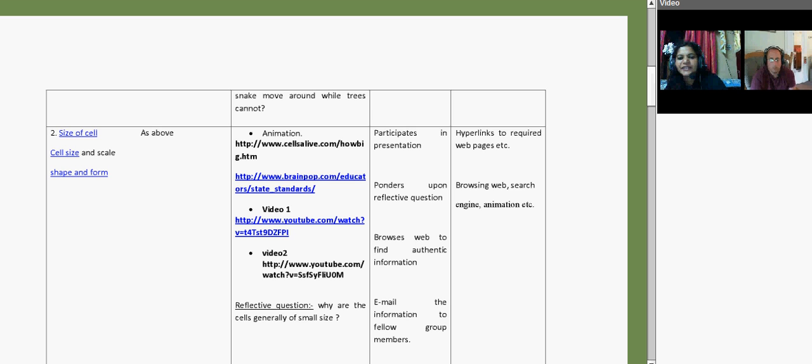Now, the second thing which I'm going to teach in the class is the size of the cell. How many types of cells are there? What are the sizes of cells? How do we inculcate how students should take care of their body, because the body is made up of cells, and why they should take care. All the objectives of the cognitive, affective, and psychomotor domains can be introduced through this plan. You can see the details of the websites I have given. Somewhere I'm using videos, some websites, sometimes Wikipedia, sometimes blogs, and sometimes your Blogster. So using everything, I have made this plan, and then I give hyperlinks.